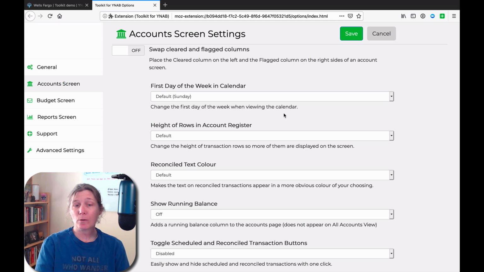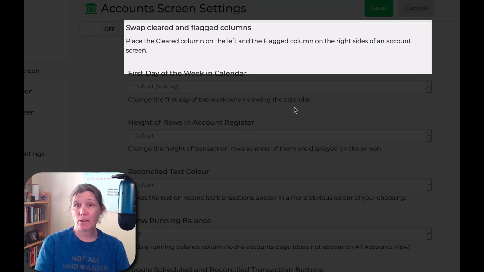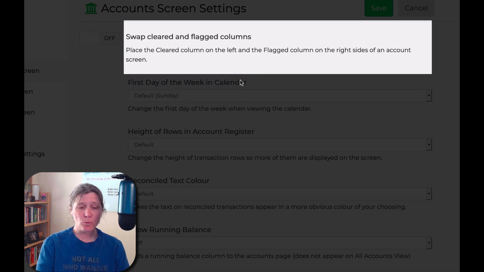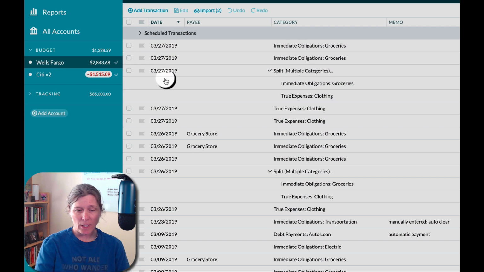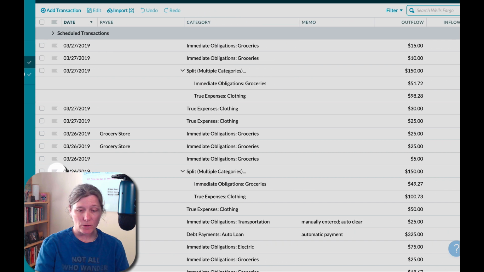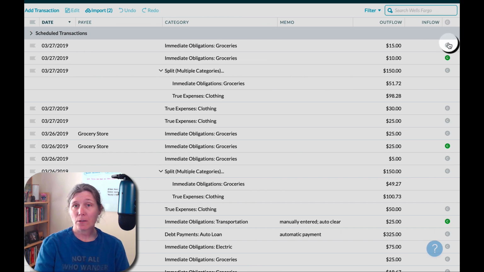All right, and now we're at our last on-off setting in the accounts screen setting options in Toolkit for YNAB. And this one says that it swaps the cleared and flagged columns. So here we have our flagged column and here we have our cleared column.